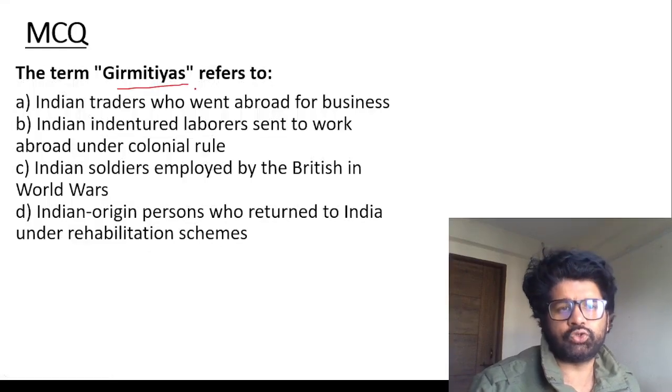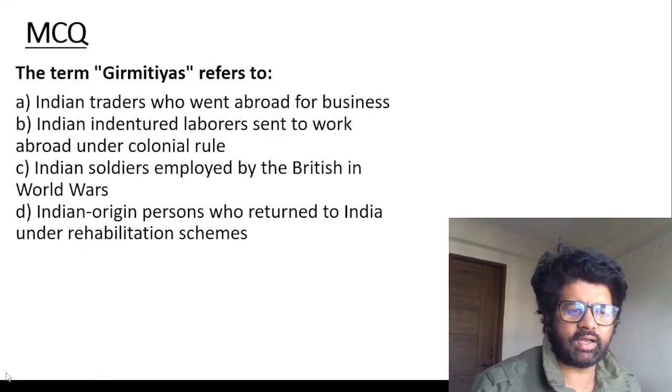The term Girmitiyas refers to whom? Who are called Girmitiyas?